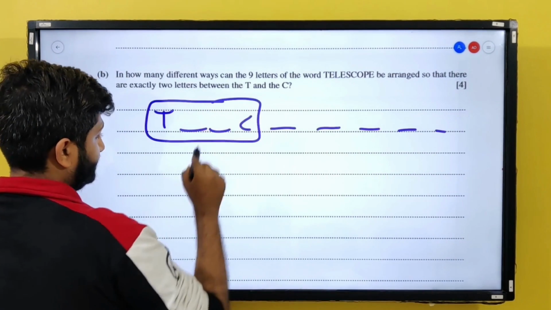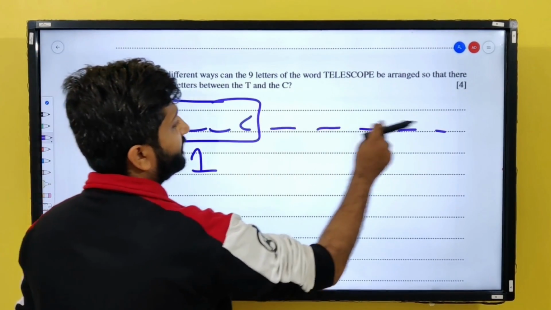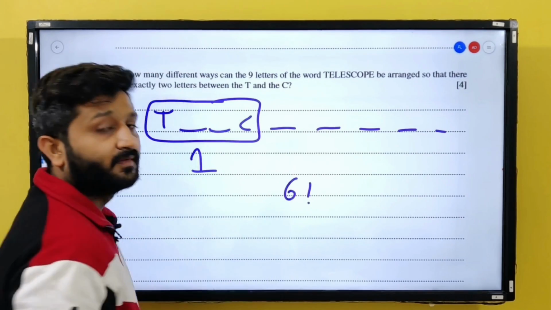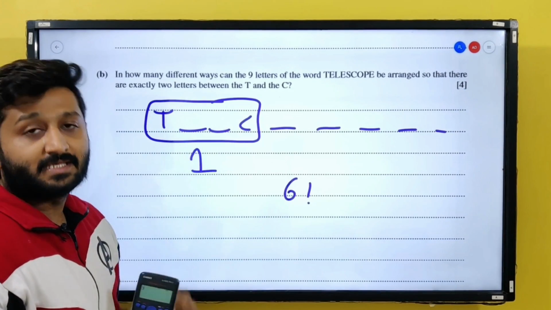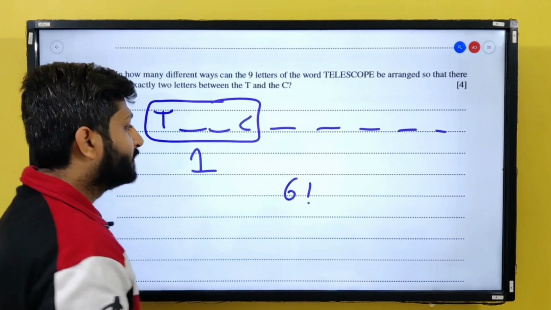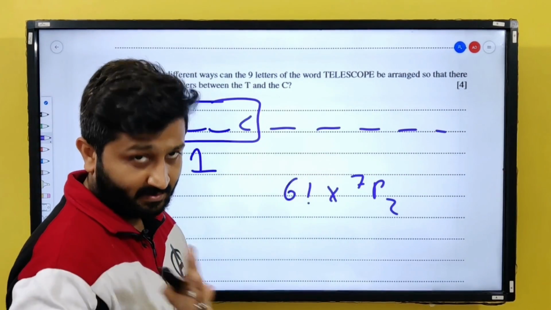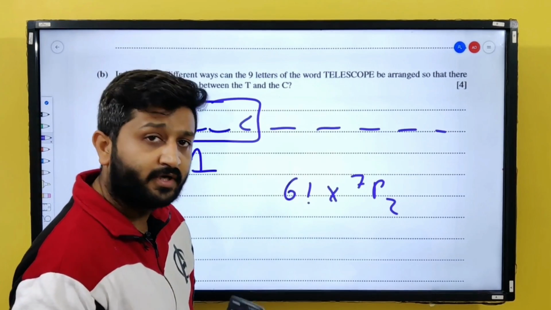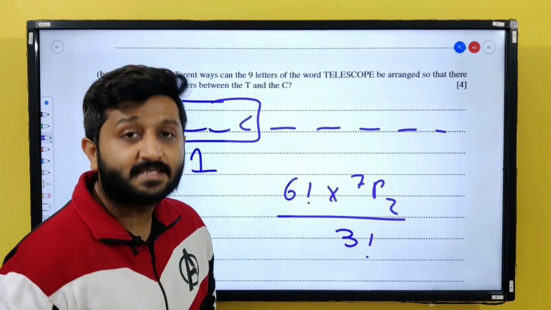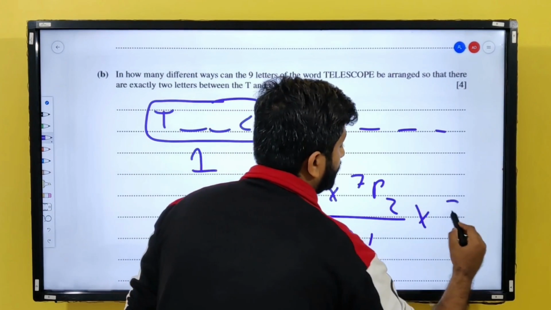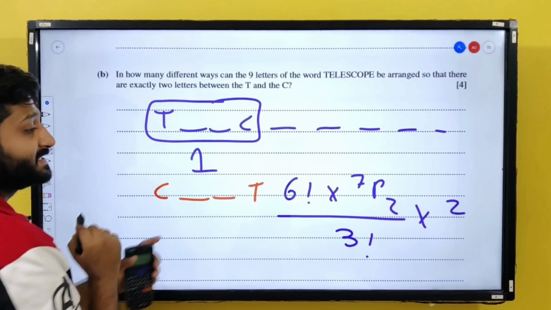Now this is going to act as a single unit. Now this can be arranged in 1, 2, 3, 4, 5, 6 factorial ways. But as you can see, there are 2 letters between T and C. So what would be those 2 letters? It would be 7P2, 2 letters out of 7, because 2 are already occupied, T and C are already occupied. Divide by 3 factorial. Why? Because we have 3 Es. And into 2. Why into 2? Because this is TC, and the same could also be formed from C and T.